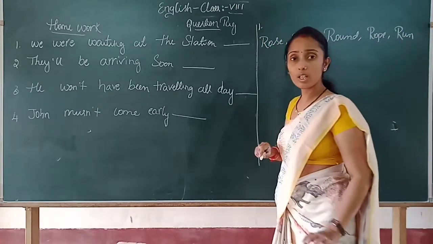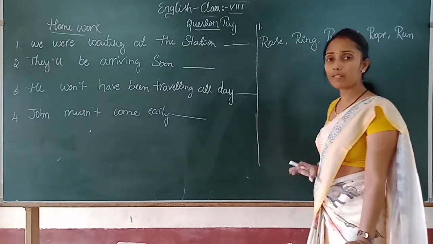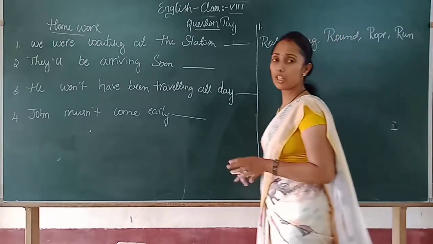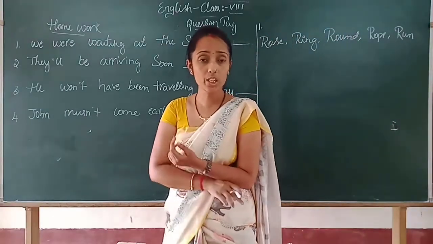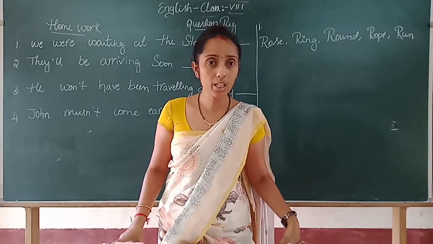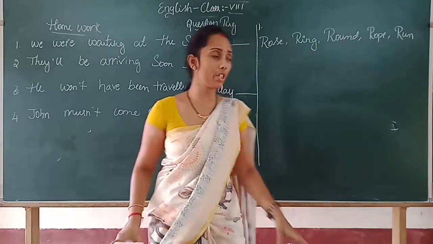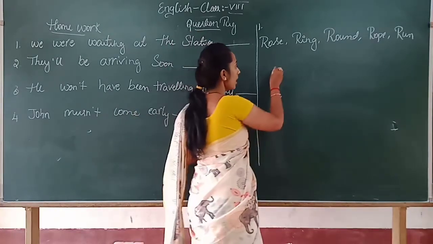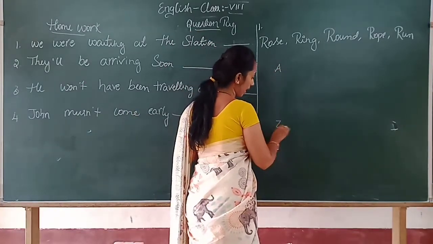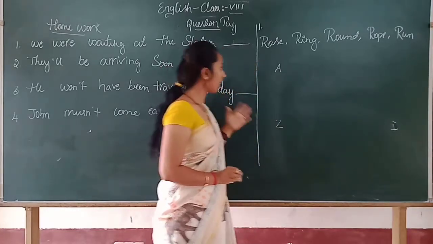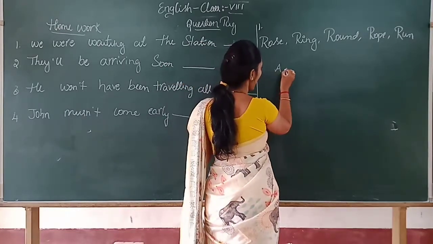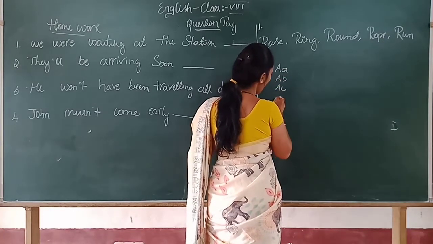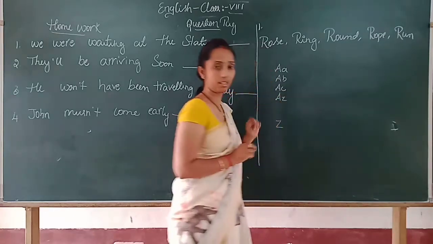Okay, so what is the question now? Arrange the following as per the dictionary. So you have to arrange these words as per the dictionary. Have you seen the dictionary, children? Yes. How will it be in the dictionary? All the words are in alphabetic order. Alphabetic order in the sense from A to Z, right? And in that, the words which start with AA, AB, AC up to A to Z are ranked, right?